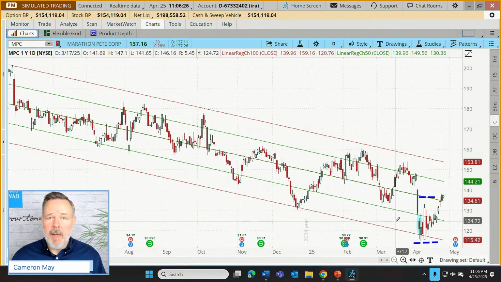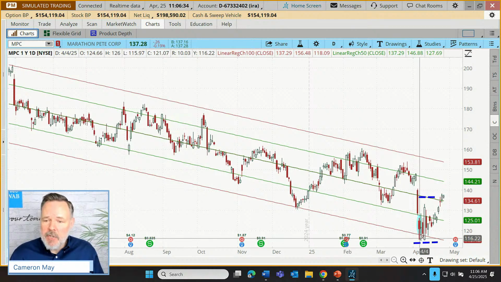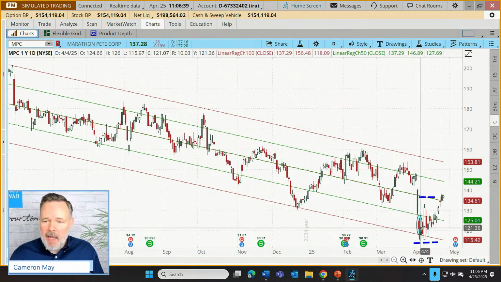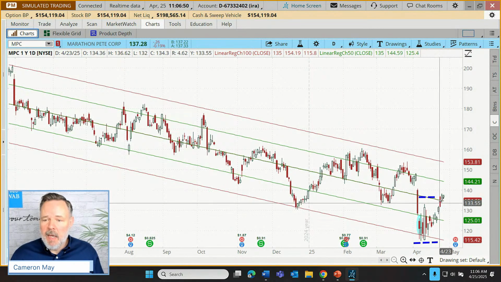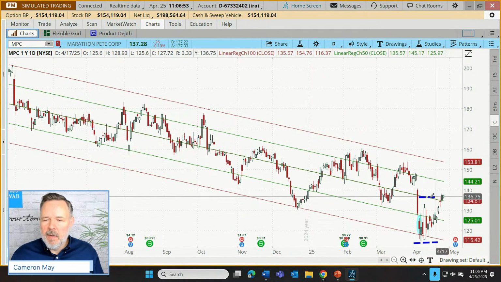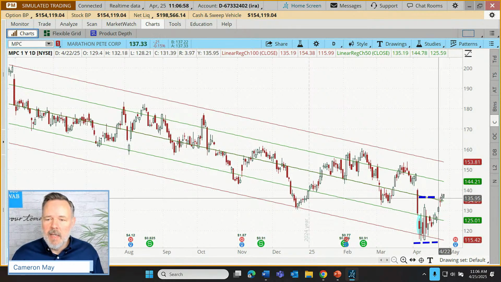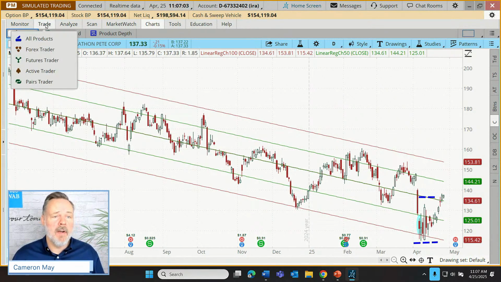So a couple of lessons that might be taken from this. Number one is that the stop did its job. It kind of stayed out of the way. We placed our stop just below that lower linear regression channel line, and we got close. Look how close we got. Even the same day, the next day, got pretty close to that stop. We're not stopped out, and then we started this rally, and then it was either yesterday or the day after where we hit our target of 136. That's where our linear regression line was. So we hit our limit at 136.01 was our execution price.